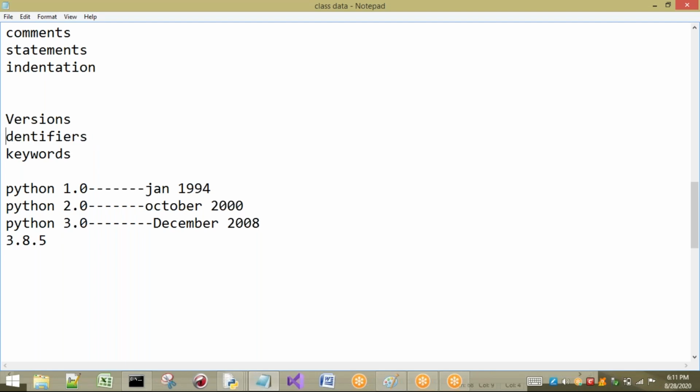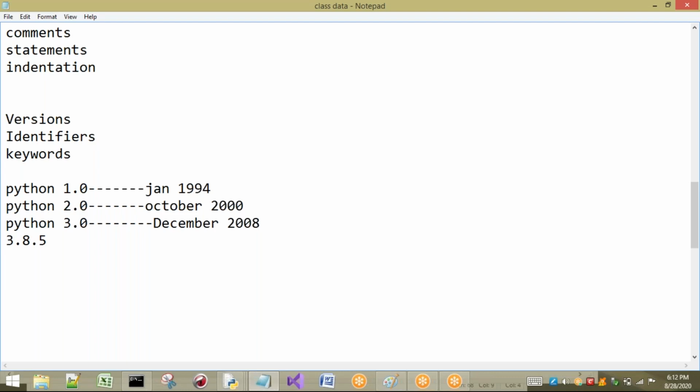Next, let us see an important concept, that is identifiers. Before starting any programming language, we have to understand identifiers. The reason is, in our programming language, everywhere we are going to use identifiers only. So compulsorily, we should understand what is meant by an identifier, where we are going to use identifiers, and how an identifier should be.